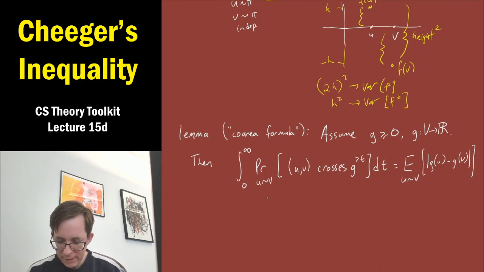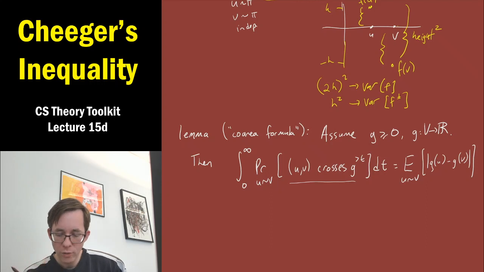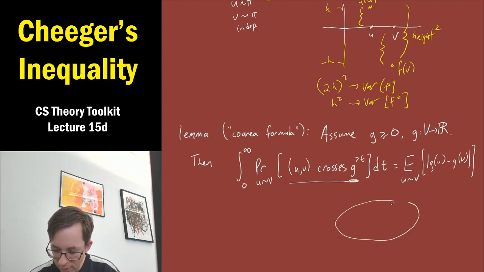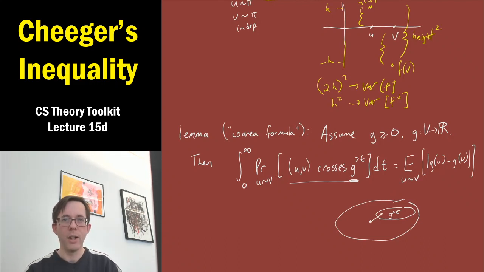Okay, what's going on with this scary left-hand side? First of all, what does it mean? So we're picking a random edge uv, and we're looking at the probability it crosses this thing. Now remember, this thing g greater than t is a set of vertices, right? It's the super level set t. It's all those vertices where g has a value bigger than t. So that's some set S. Maybe this is your whole graph. g's values kind of go up like this, and this is the super level set g greater than t. To say that uv crosses it is just to say that this edge uv has one vertex inside and one vertex outside. Okay, it could go either way.